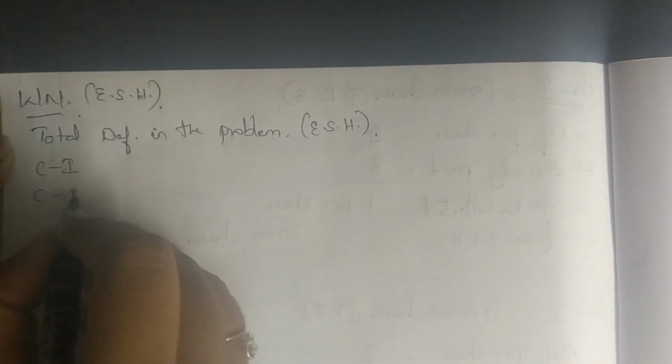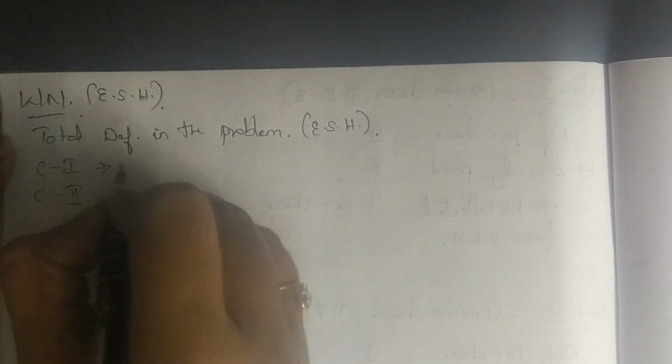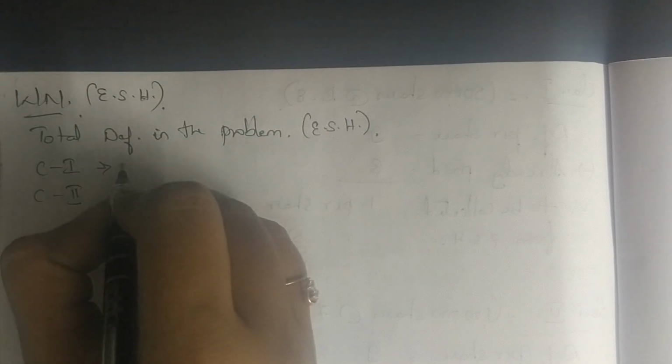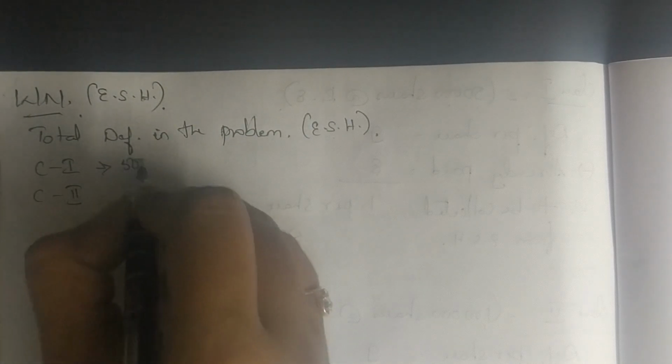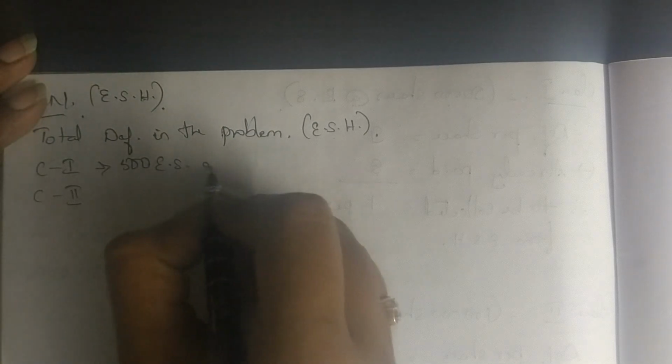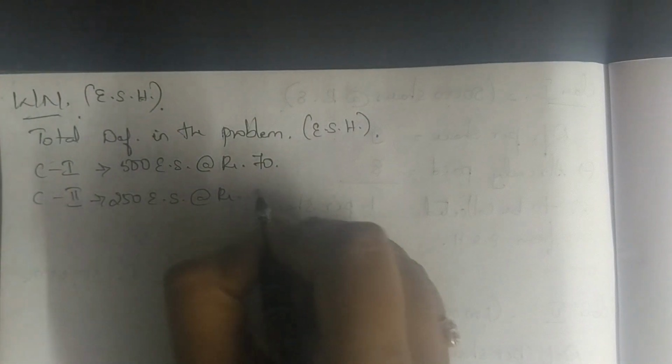Now, how do you calculate? Same thing. How many classes do we have? We have class 1 and class 2. Class 1, we have 500 equity shares at the rate of 70 paid. Class 2, 250 equity shares at the rate of 80 paid.